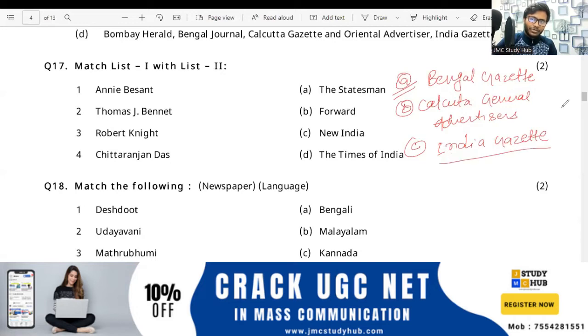So do not be confused. Sometimes we get confused. These three newspapers have different names but they are the same one, from 1780. Okay, clear? What is different is the Calcutta Gazette. The Calcutta Gazette is different, and it is from 1784.